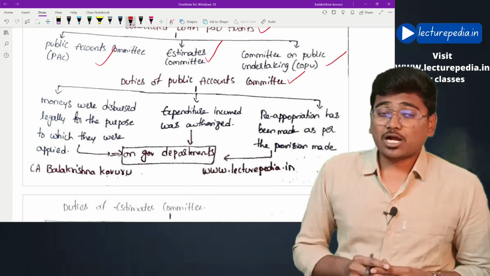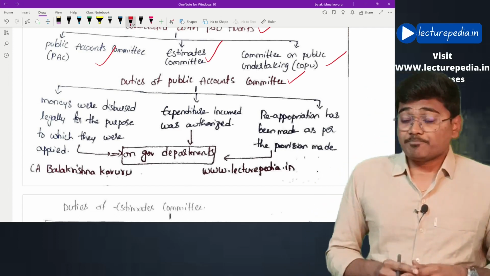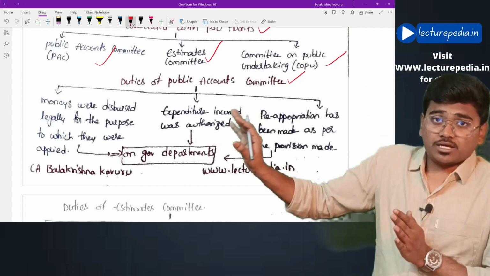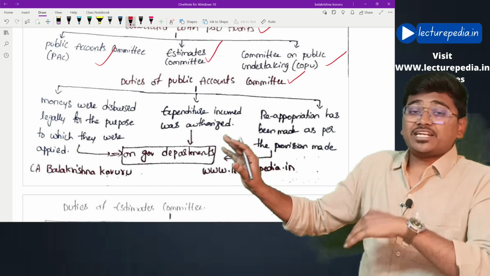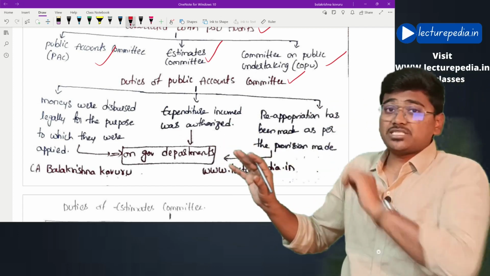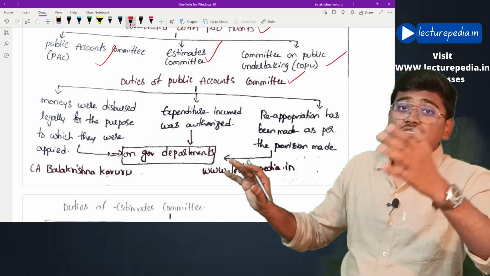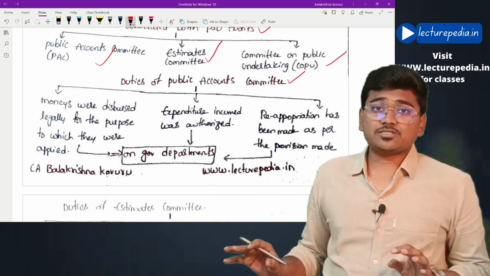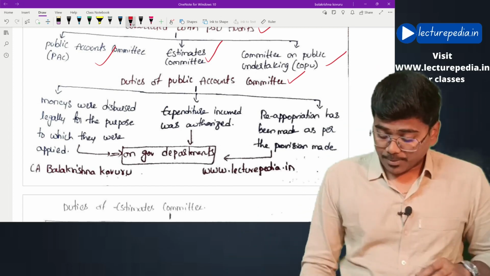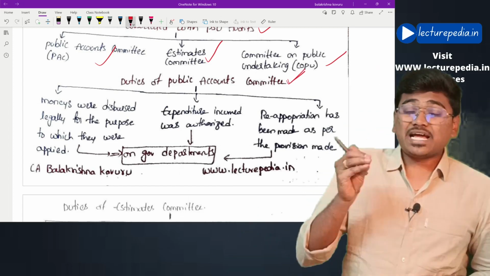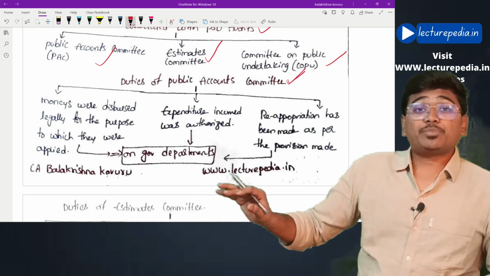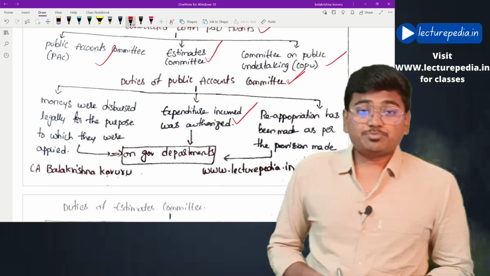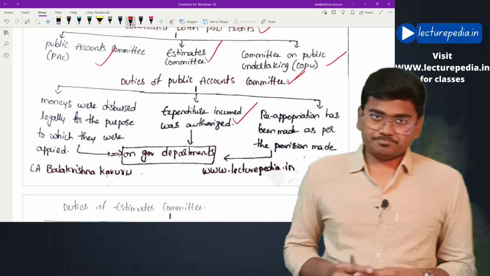First one, whether monies that have been disbursed are legally utilized for the purpose for which they are utilized. The Public Accounts Committee will check whether an amount has been sanctioned for a particular purpose and whether it has been used for that same purpose or not, or whether it has been used for any different purpose. Whether there are any such instances will be checked by the Public Accounts Committee. The amount has to be utilized only for the purpose for which it has been granted.